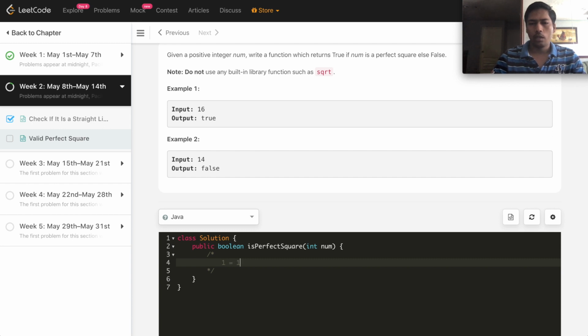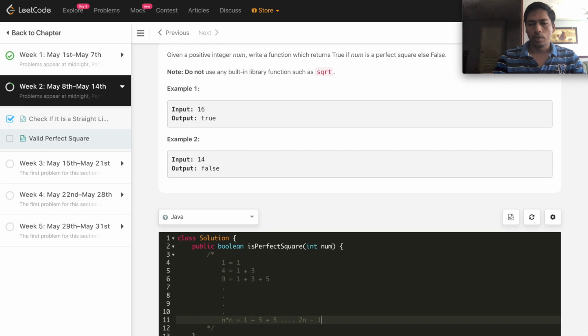If we check, 1 can be written as 1, and 4 can be written as 1 plus 3. Next, 9 is a perfect square and can be written as 1 plus 3 plus 5, and so on. As we can see, we can write the square of the nth term, n times n, as a sum of the first n odd terms of the AP. This will go till 2n minus 1.